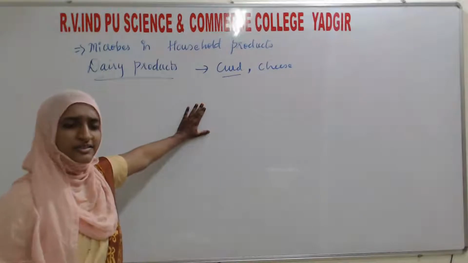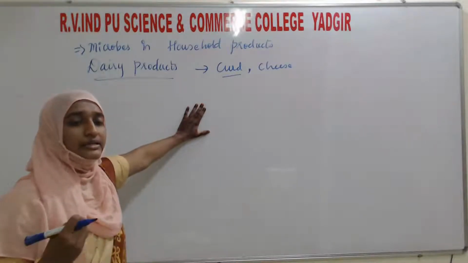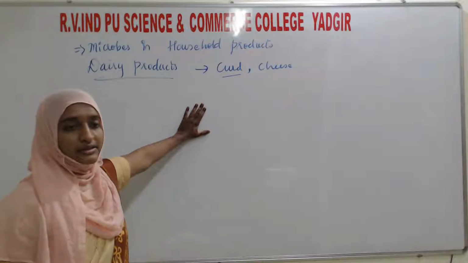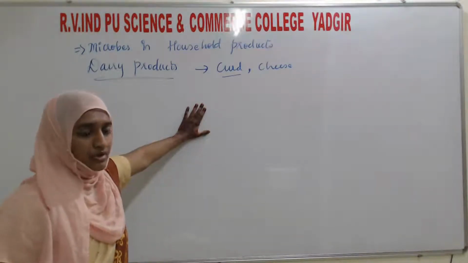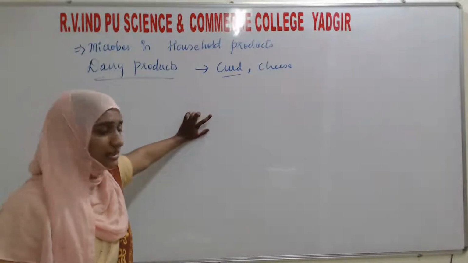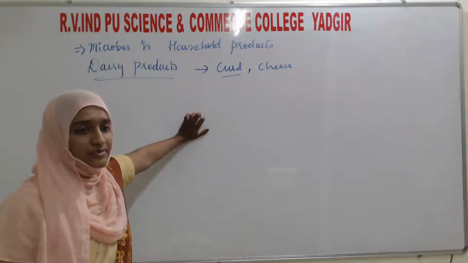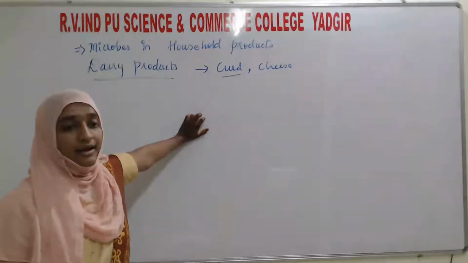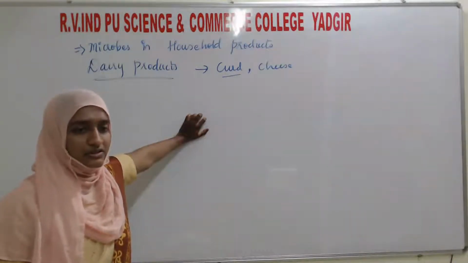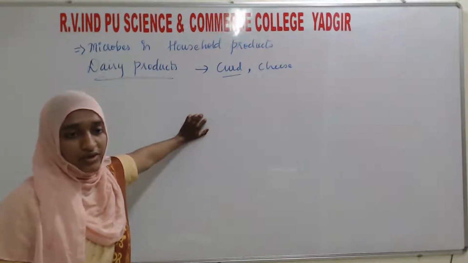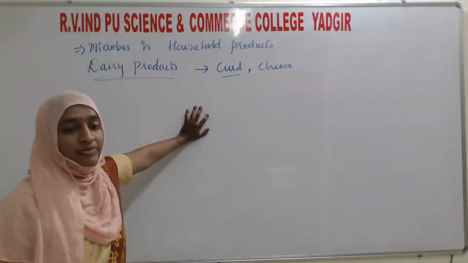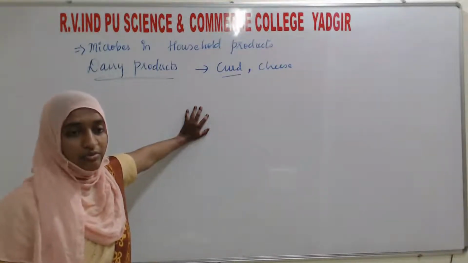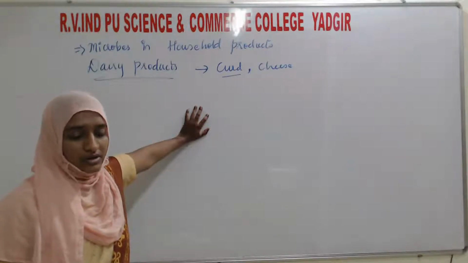I had discussed only the preparation of curd. You can take yogurt and other things. Buttermilk is also prepared by what? By bacteria or microbes. The next thing given is cheese. Here cheese is of two types, the ripened cheese and the unripened cheese. The unripened cheese is ripened by a microbe, Propionibacterium sharmanii, and the cheese name is Swiss cheese, and one more is Roquefort cheese.